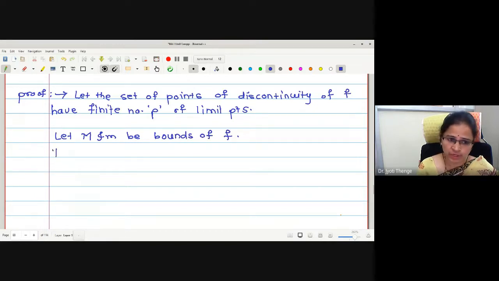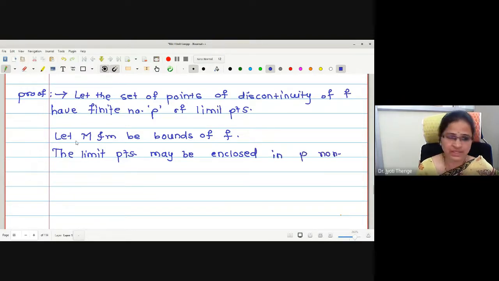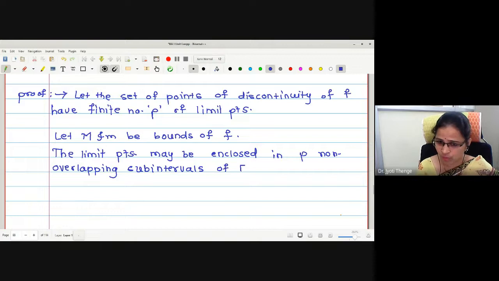Okay. The limit points may be enclosed in P non-overlapping subintervals of closed interval AB.